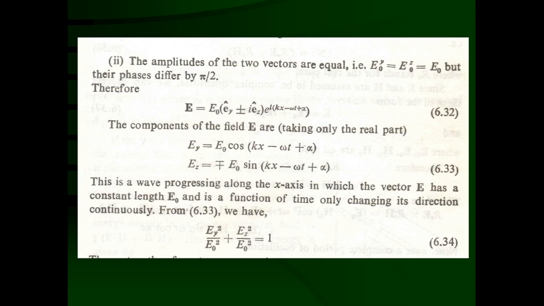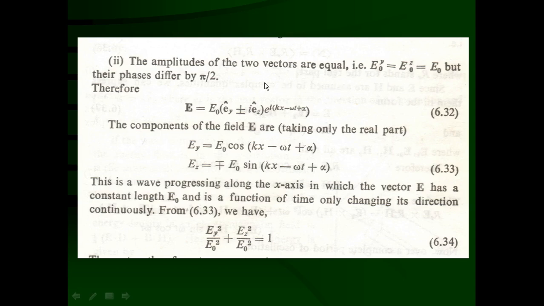And cos pi by 2 is going to be 0, sin pi by 2 is going to be plus 1, or sin 3 pi by 2 is equal to minus 1.